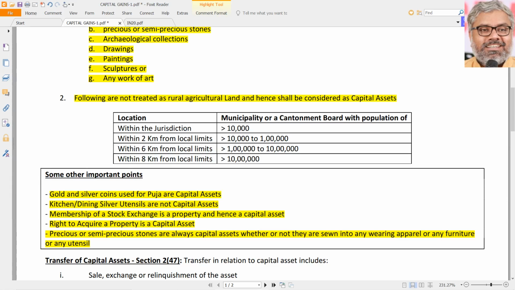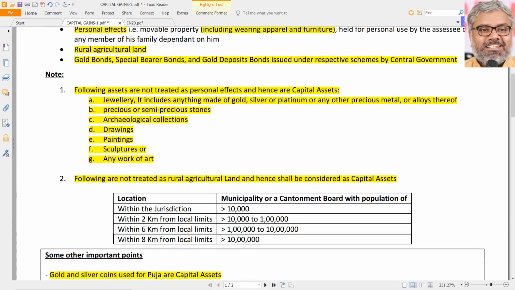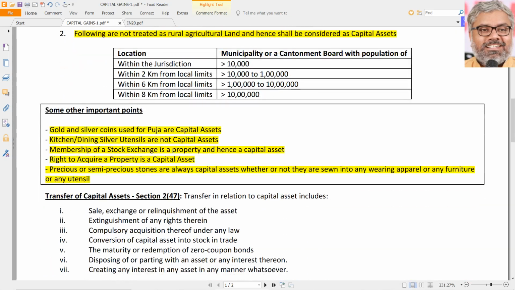That cannot be called furniture. That is a capital asset. That cannot be called a personal effect. So these are the points to be noted. Simply speaking, we don't have to break our heads. Anything made of gold, silver, platinum, or any other precious metal, or alloys of precious metals, or precious or semi-precious stones, whether loose or sewn into anything, is definitely a capital asset that is taxable. If it is transferred, holding it is not taxable. If it is transferred, definitely that would be taxable.